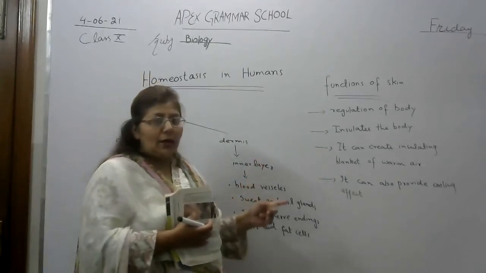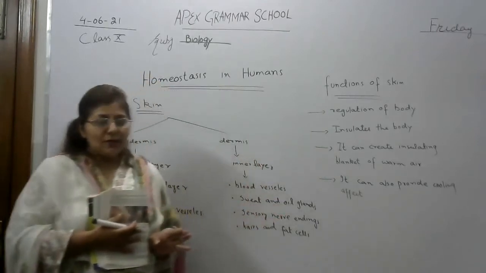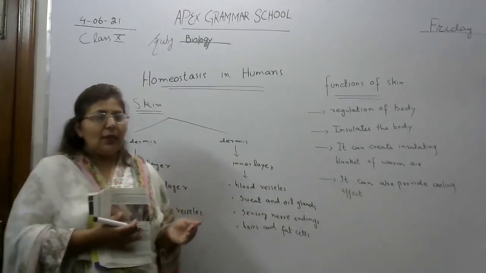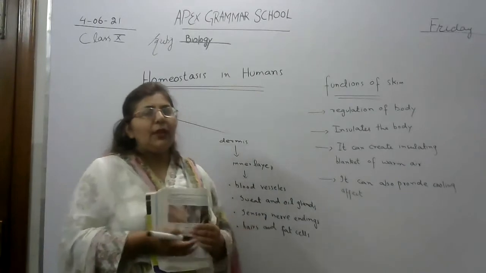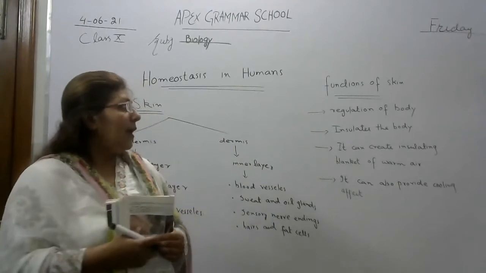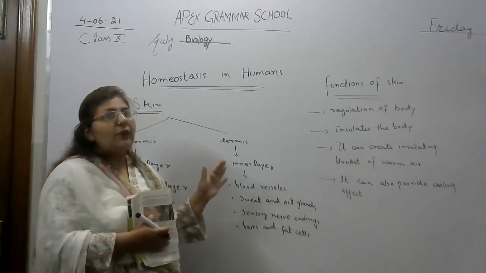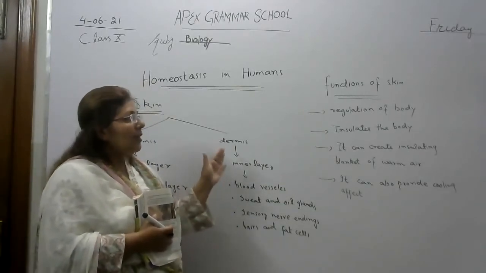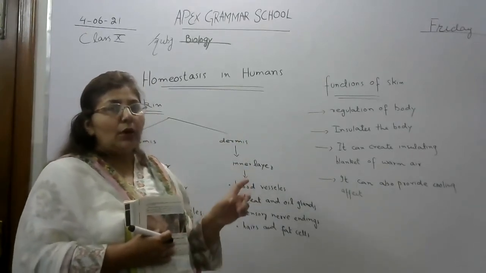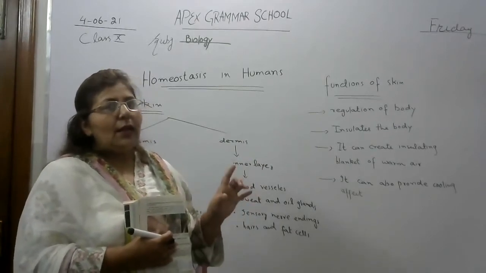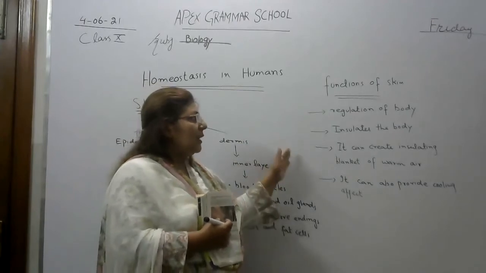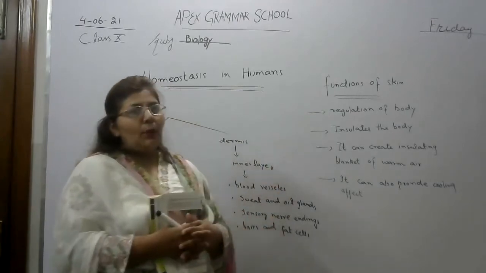So keep it in your mind: if you do any hard exercise and then sit under a fan, it will affect your body and you will feel cool. So skin performs different functions. It helps in regulation of the body: it maintains our body temperature and helps remove extra water and salts. Secondly, it insulates the body.